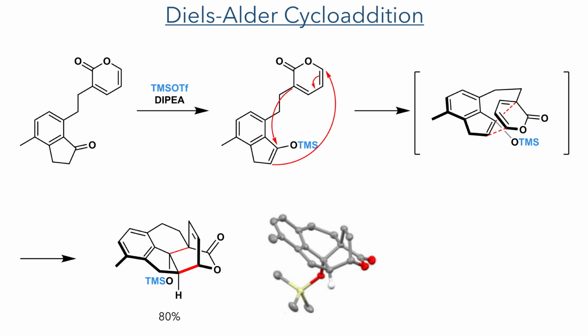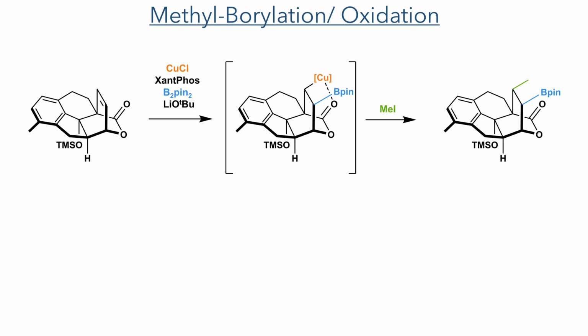This is an inverse electron demand Diels-Alder reaction, as the diene is electron deficient and the silyl enol ether is electron rich. These electronics are the opposite to those typically seen in the Diels-Alder reaction, where the diene tends to be the more electron-rich moiety. In the next step, the alkene formed by this Diels-Alder reaction underwent a methyl-borylation oxidation sequence.